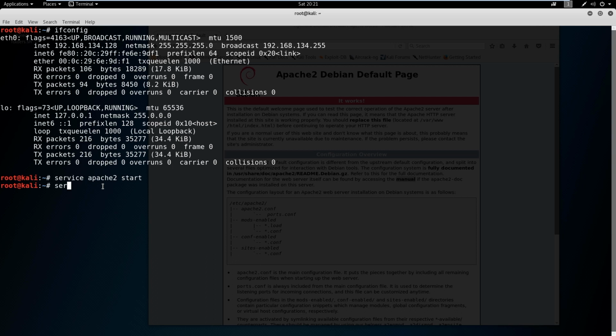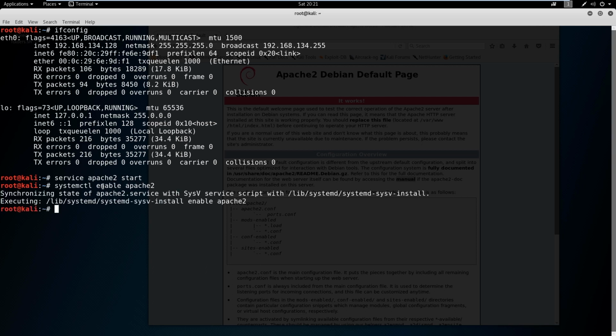So in order to make this permanent, what we can do is say systemctl enable apache2. And by permanent, I mean that this is going to load the setting every time that your computer loads. So you don't have to worry about coming in and starting the service every time. It's quite convenient. So now that we have our service started, if we wanted to stop the service, we could say service apache2 stop.